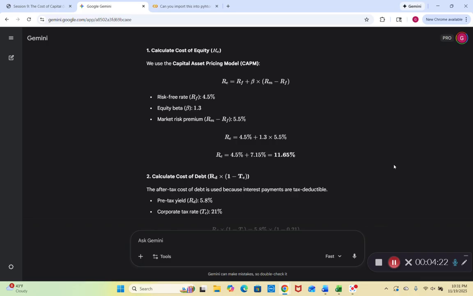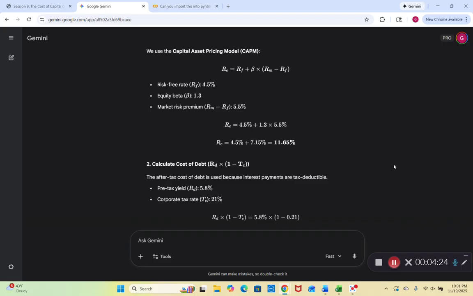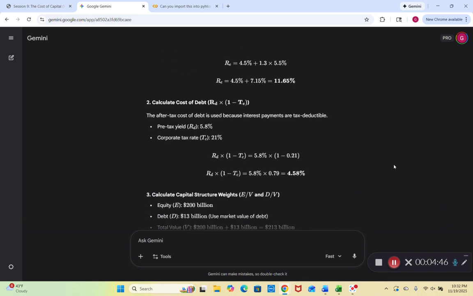Now we calculate the cost of debt, which is Rd times (1 minus Tc). The after-tax cost of debt is used because interest payments are tax deductible. We use our pre-tax yield, Rd, which is 5.8%. Our corporate tax rate, Tc, is 21%. So we plug those numbers in: 5.8% times (1 minus 0.21), which is 5.8% times 0.79, which gives us 4.58%.